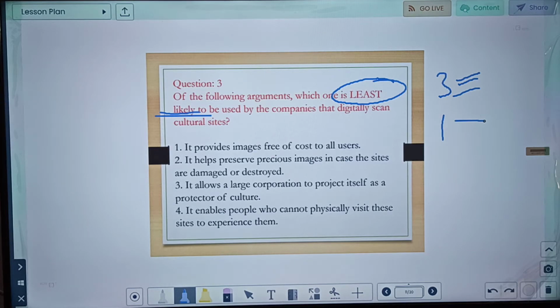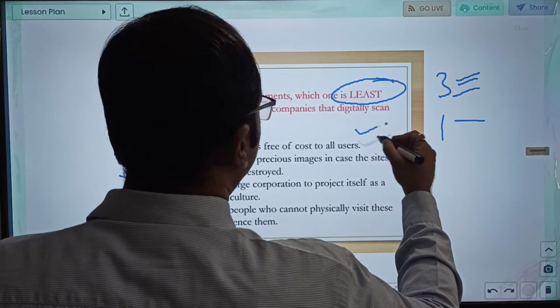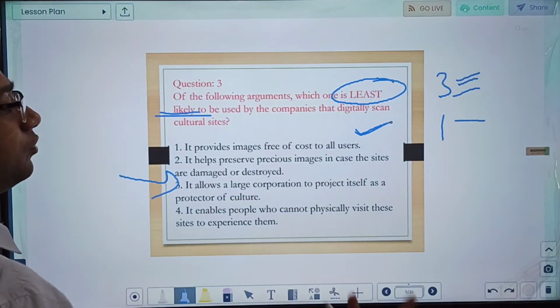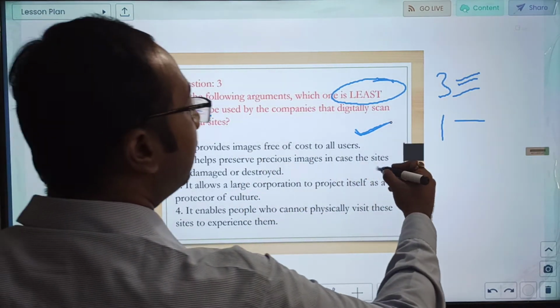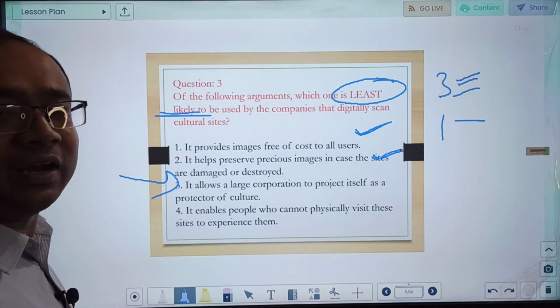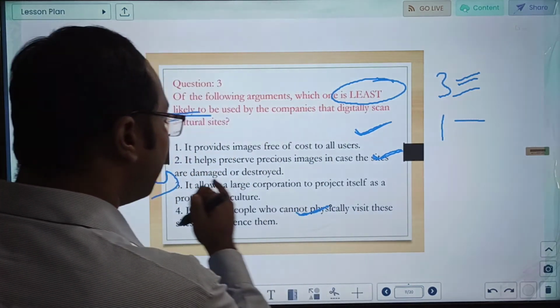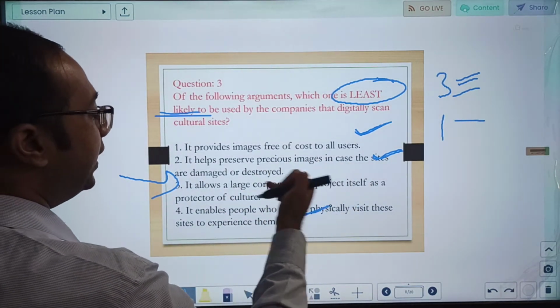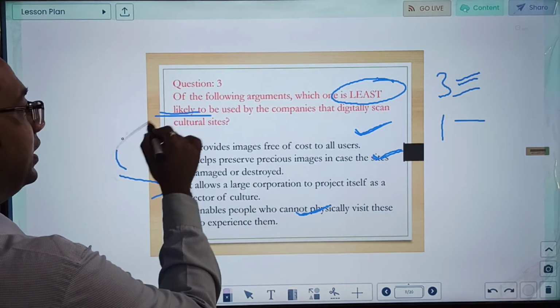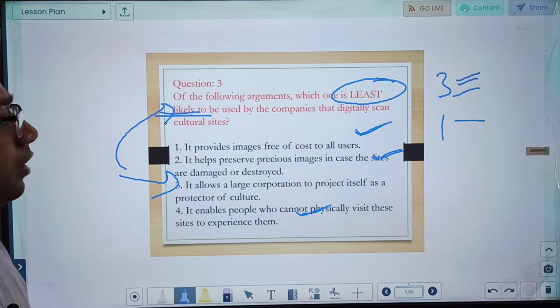So this is least likely, na? Because that organization will say we are doing this because we are providing images free to everyone. We are preserving the sites. Yes, in case people cannot visit, see, you are sitting in India, but you can see a site located in Africa. So this also, but it will never say that it is projecting itself as the protector. So this is the least likely. Just because of the change of words, this is the correct answer. Let us move to the next question.